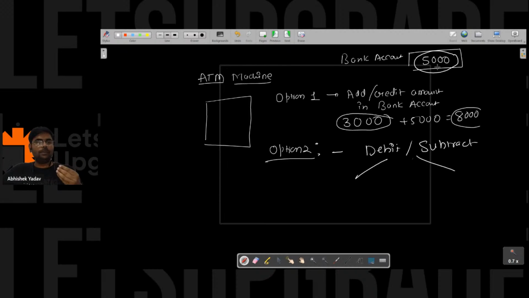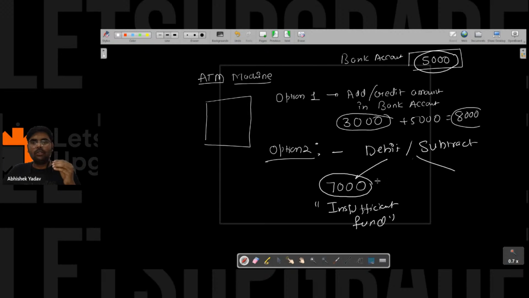You have 5,000 rupees as current balance in your bank account, and you want to debit 7,000 rupees. Then you get "insufficient fund" on the output screen. Why do you get insufficient fund? Because the amount you entered is greater than the amount in the bank account, right everyone?